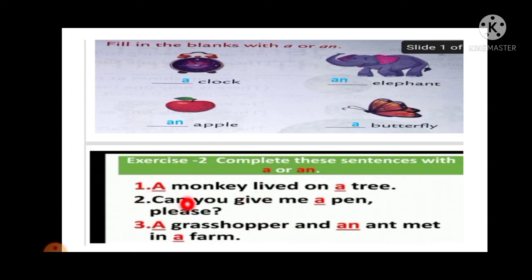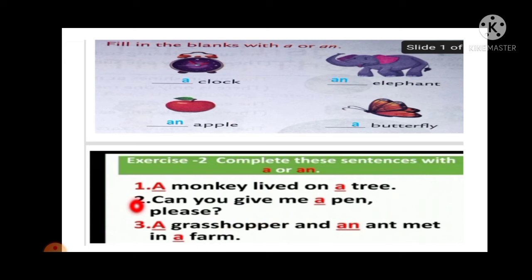Now second one, can you give me a pen please? So here we have used a pen. So pen has a consonant sound. The third one, grasshopper and ant met in a farm. So a grasshopper, with capital A, the first letter.